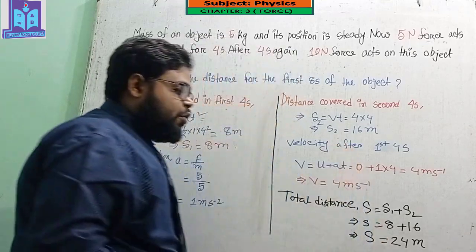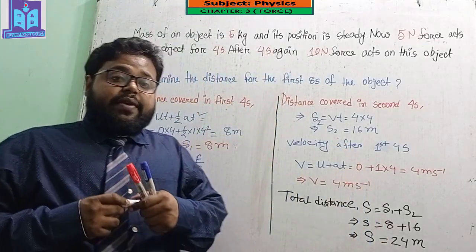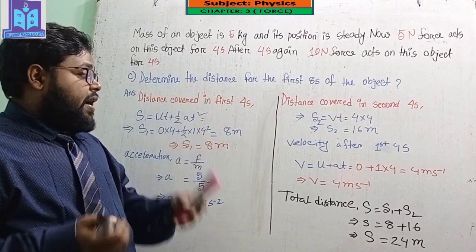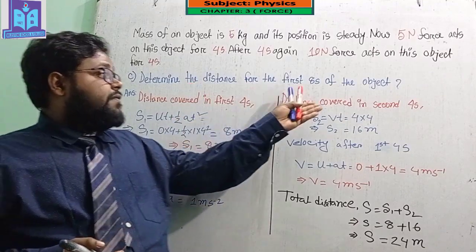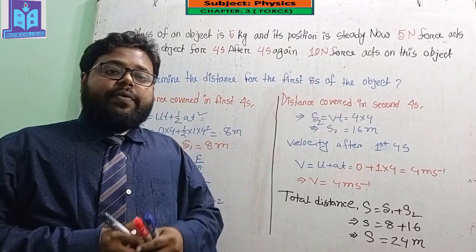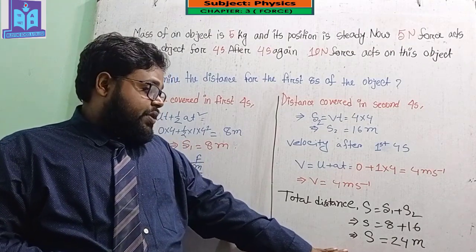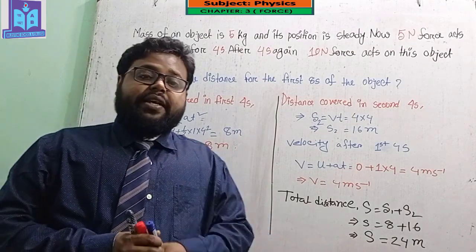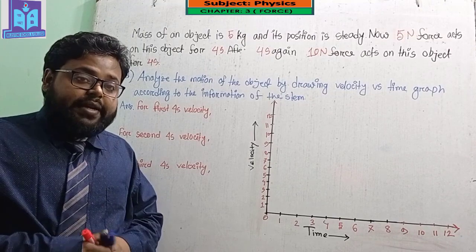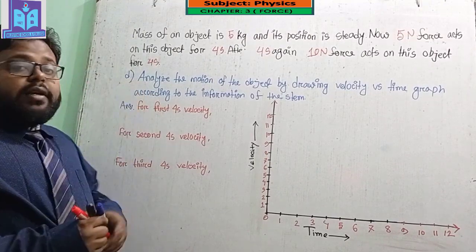I hope, my dear student, you understand how we can find the total distance for the first 8 seconds of the object, and the total distance equals 24 meter. So my dear student, this is question number D.